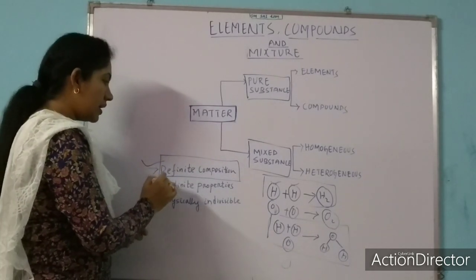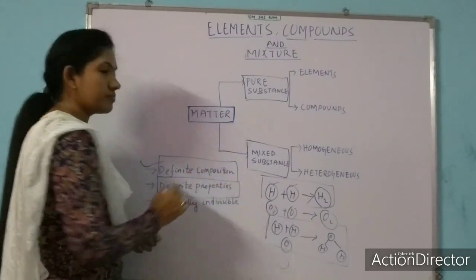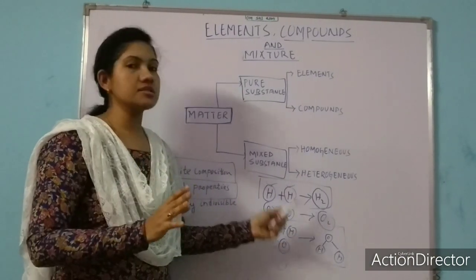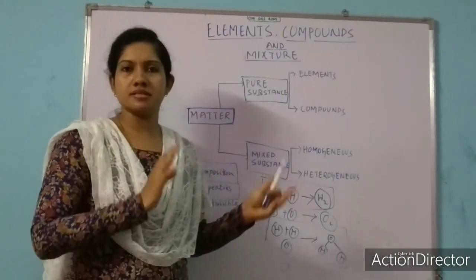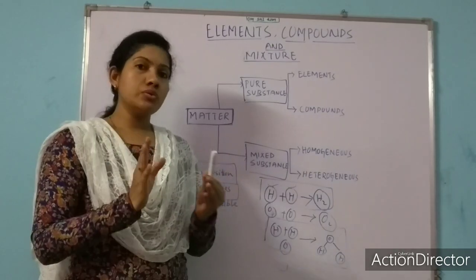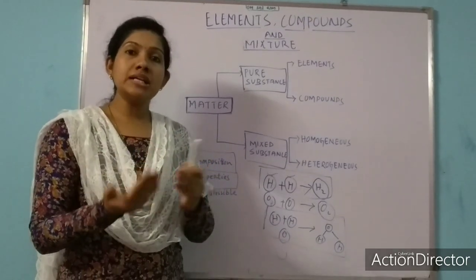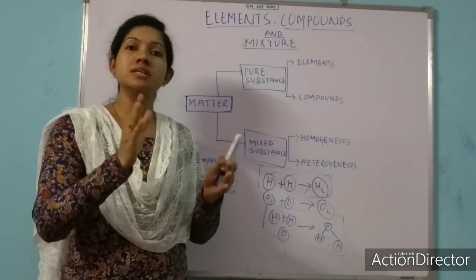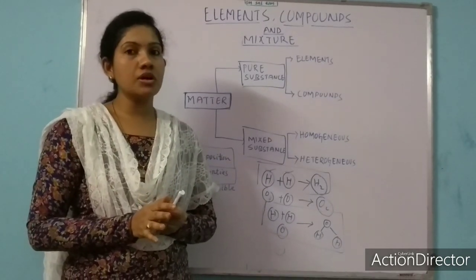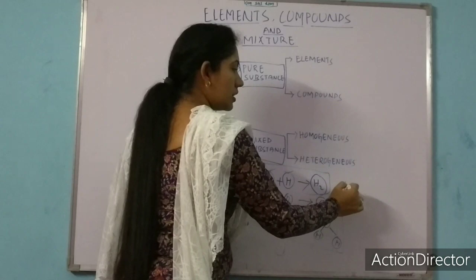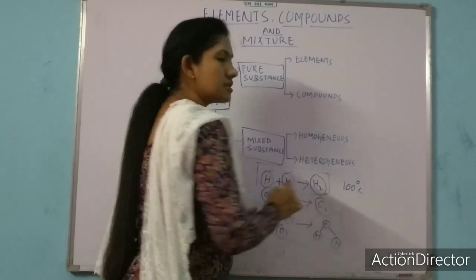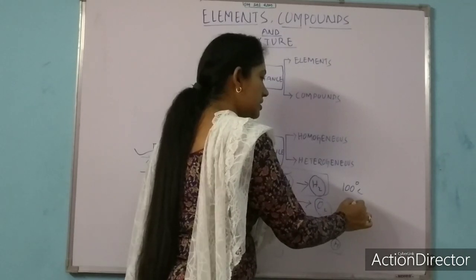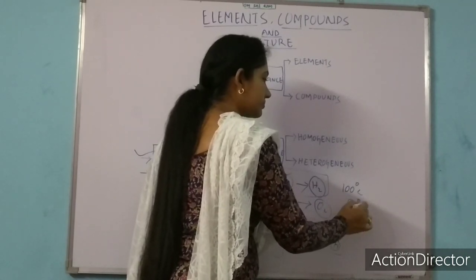Second, definite properties. Here again I am giving you the example of water. You know that the melting point or freezing point and boiling point of water is fixed. What is the boiling point of water? The boiling point of water is 100 degrees Celsius. What is the freezing point of water? The freezing point of water is 0 degrees Celsius.